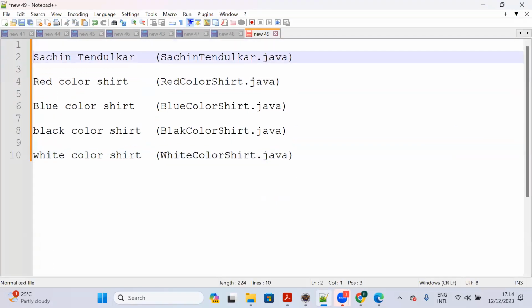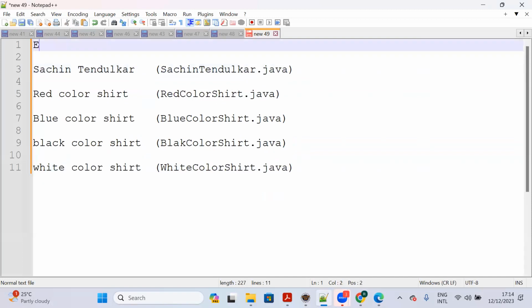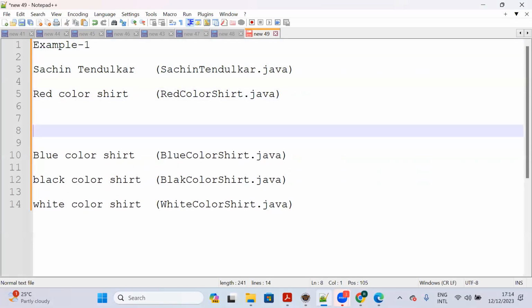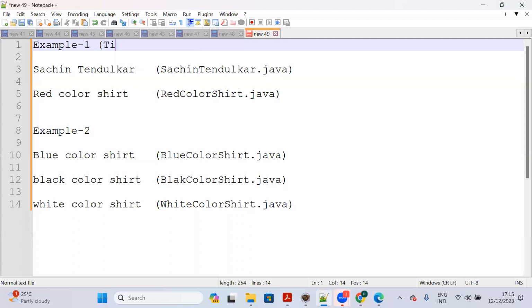In example one, we have created Sachin Tendulkar class and red color shirt class, right? So now example two, we are going to create loosely coupled. So here we have implemented tightly.